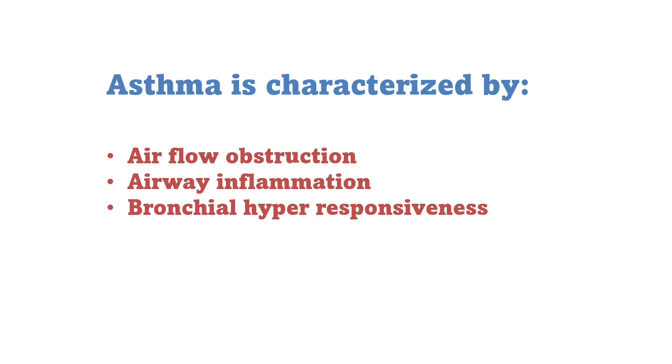Asthma is characterized by airflow obstruction, airway inflammation, and bronchial hyperresponsiveness. There is airflow obstruction, which suggests that asthma is an obstructive condition. What happens in an obstructive condition? There is difficulty in exhaling air out of the respiratory system or lungs, that is, difficulty in expiration due to airflow obstruction, which is caused by bronchoconstriction or bronchospasm. Second is airway inflammation, which means there is a process of inflammation in the pathophysiology of asthma. We will discuss it later. And the third is bronchial hyperresponsiveness.